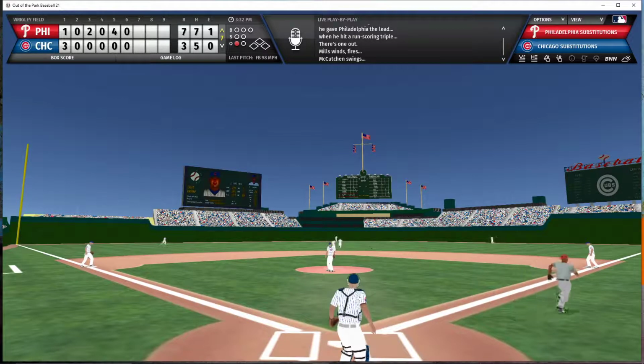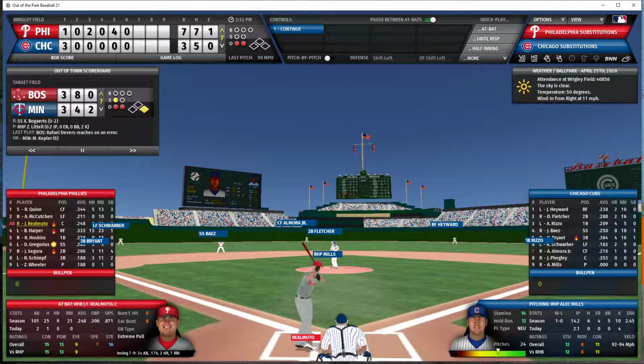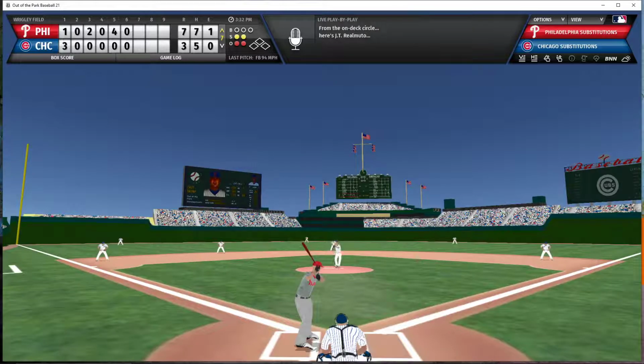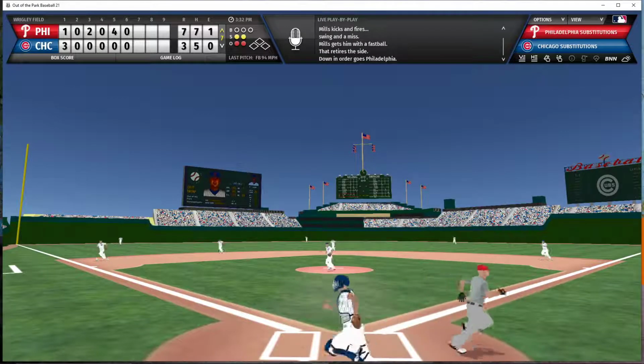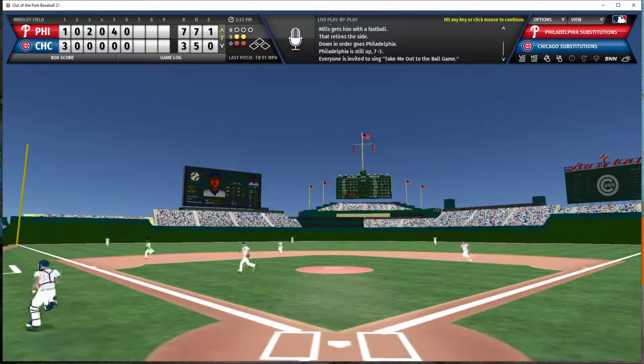That is hit well out to center field, but there's going to be room to make the play. Almora goes back, pulls it in on the warning track. 2 outs now for the Phillies in the top of the 7th inning. And JT Realmuto will be the next batter for the Phillies with an 0-2 count. Here's the pitch. Strike 3 swinging. Mills retires the Phillies in order in the top of the 7th.